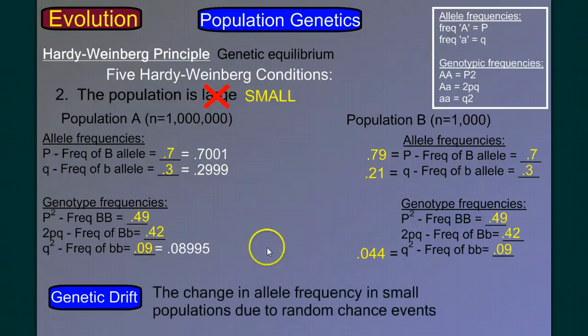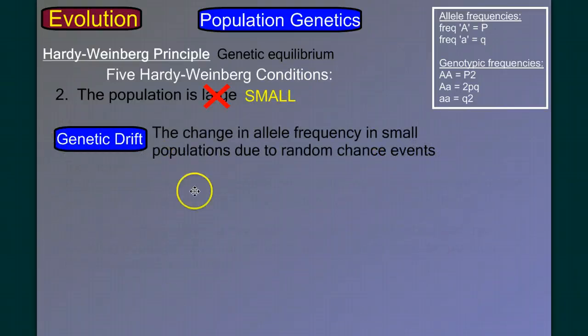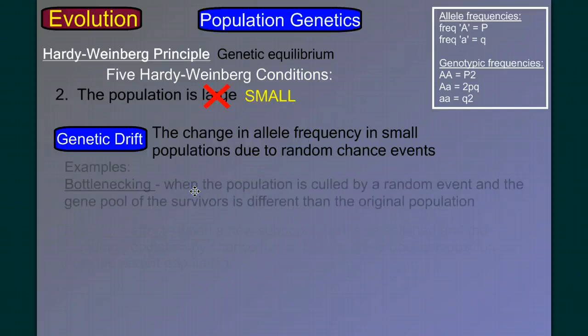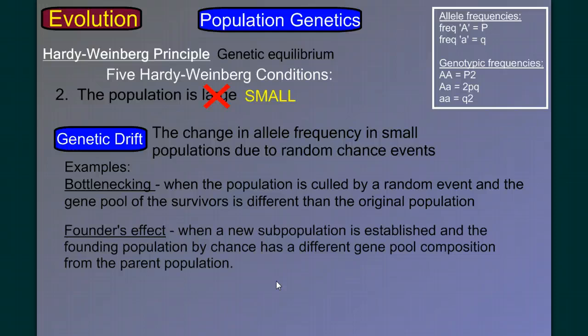Genetic drift is the change in the allele frequency in small populations due to random chance events. That exact same random event has basically no impact on the larger population. Now, genetic drift is a concept we'll probably talk a little bit more about in class because sometimes students have a hard time with it, but two examples are bottlenecking, which is what we just described. Basically, our population was culled, brought down by a random event, and the gene pool of the survivors is different than the original population. We also have one called the founder's effect, when a new subpopulation is established and the founding population, by chance, has a different gene pool composition from the parent population.